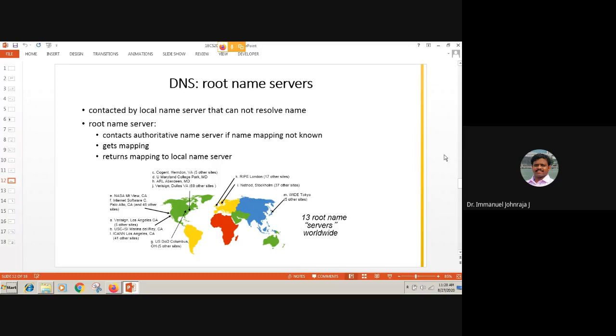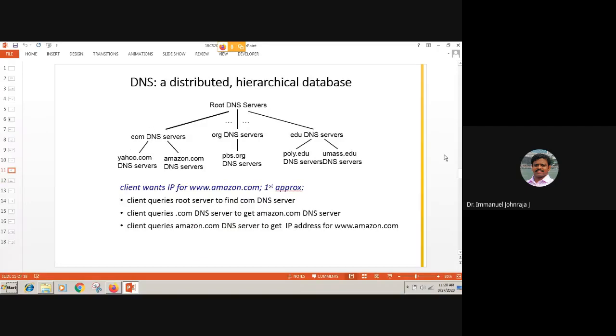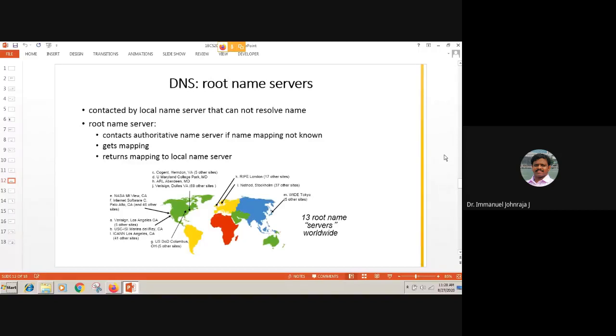That's the new one. What is that local name server? If you look at this, there is nothing called a local name server in the hierarchy. What is the local name server? It is our own server, especially if you talk about Karunya. Karunya maintains its own DNS server. It is called the local DNS, which will not come under the hierarchy for the IP to URL or URL to IP, or canonical to alias, alias to canonical mapping.